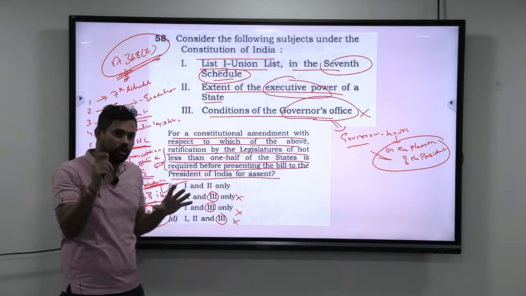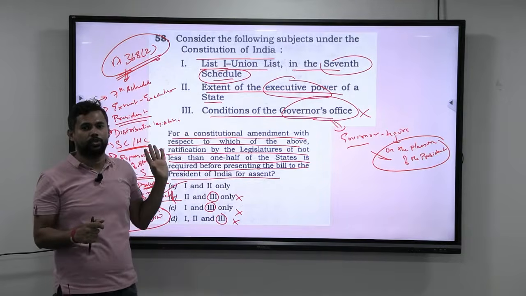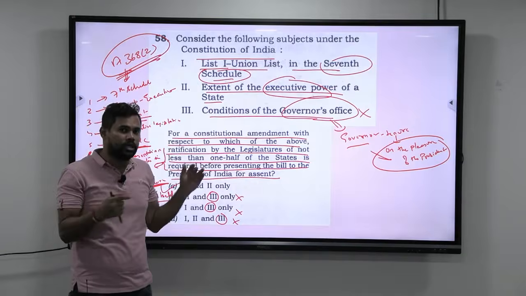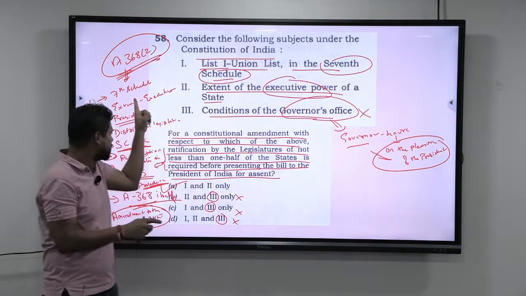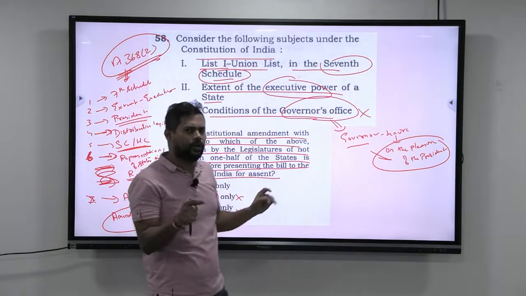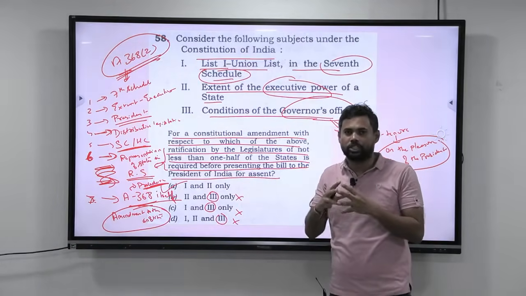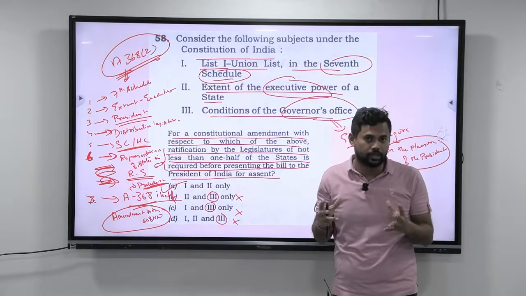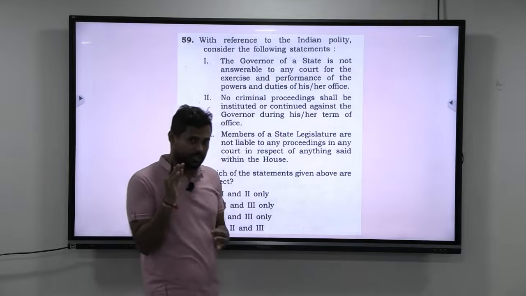Overall, if you understand all the titles of the articles, you would always get to know this. Otherwise, the textbook does not specify that there is a list in Article 368 which has 7 explicit items. I hope you understood this. However, with a simple elimination technique, you will get the answer. But overall, I am just trying to teach you the wisdom of a particular subject called polity. This completes 58.